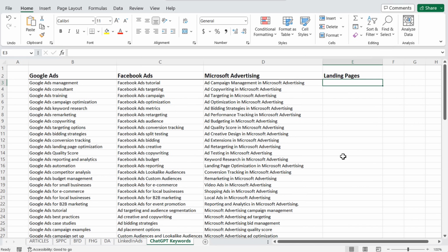Now this works for really any niche. Let's say a niche I know nothing about. I actually got a question recently that somebody asked me, what are some different keywords that I can use if I'm creating a website about smart homes? So different types of smart home technology, different types of smart home products. So coming up with blog post ideas for a website about smart homes. You can use ChatGPT for this as well. So let's come back over to ChatGPT.